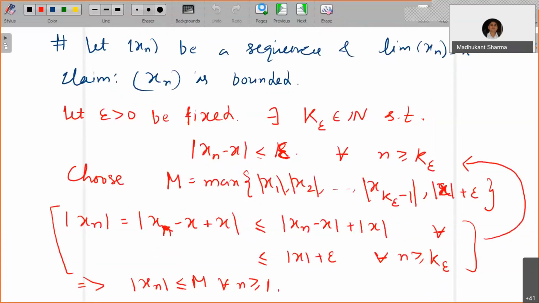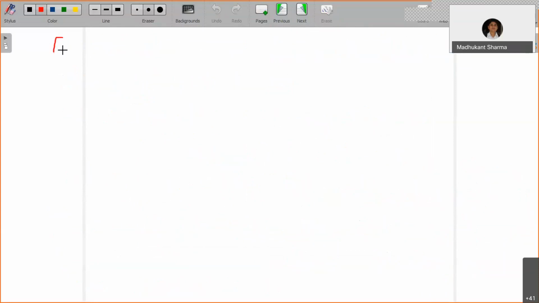We are going to use this with an example. Let's consider the sequence xn equal to n. This sequence is not bounded. Can I prove this? The claim is xn is not bounded.